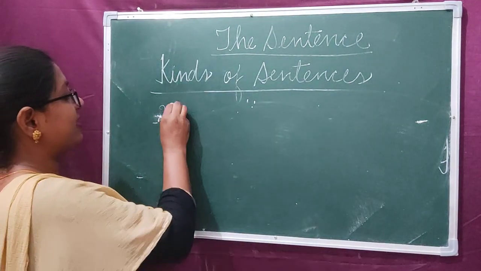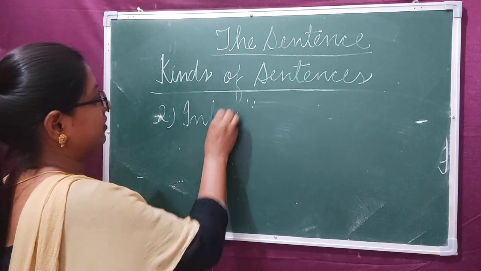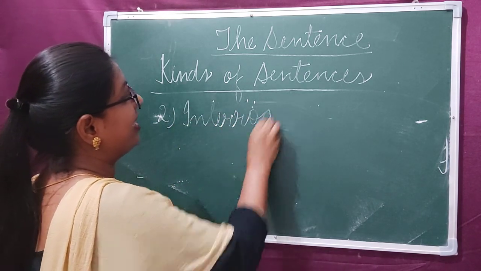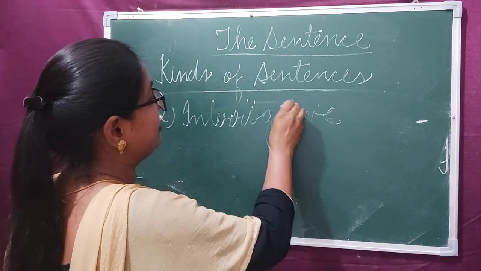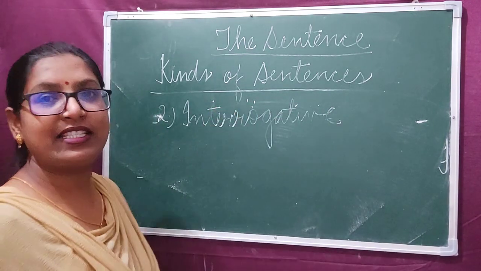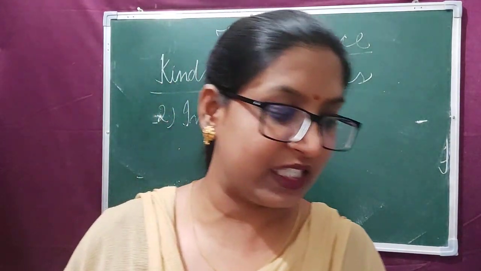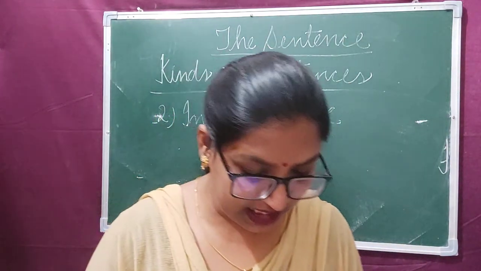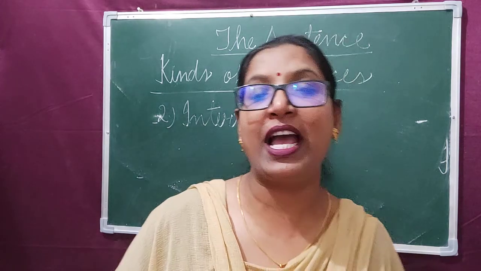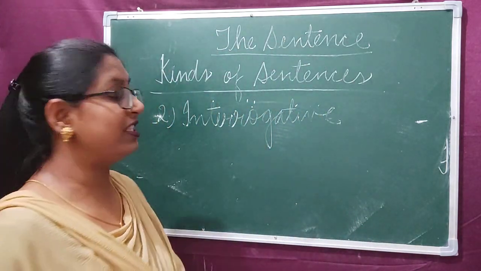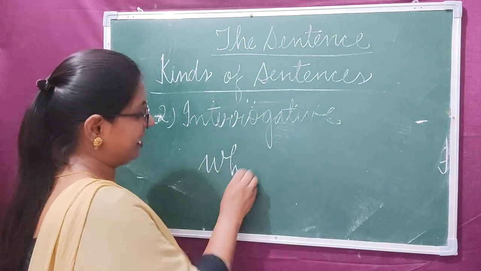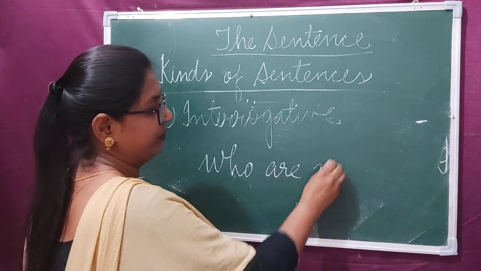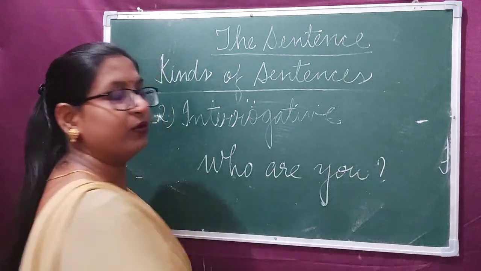Now, the second type of sentence is interrogative sentence. The sentences which are used to ask questions are known as interrogative sentences. For example, I say, who are you?